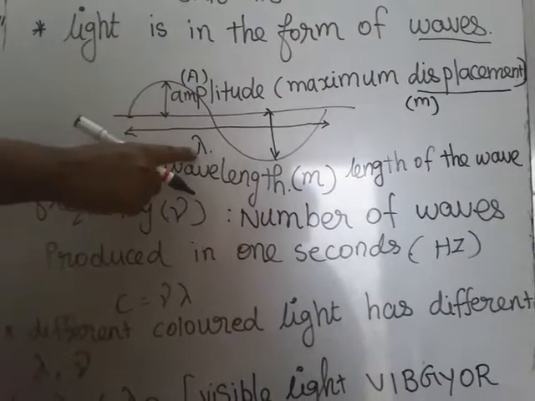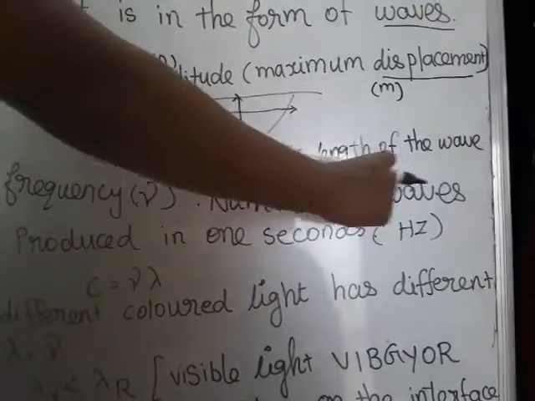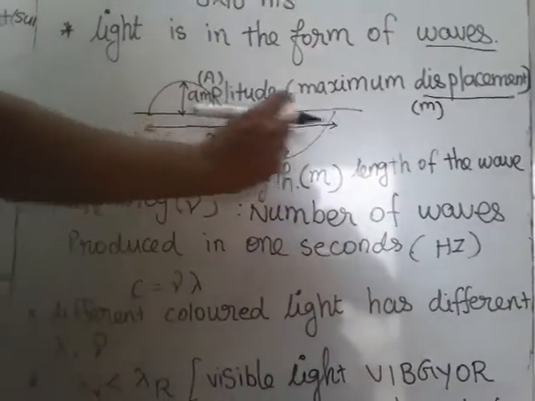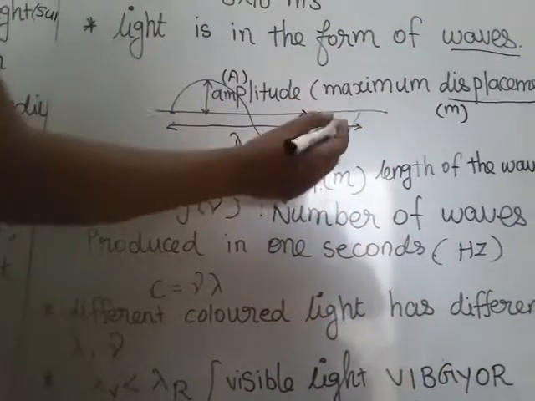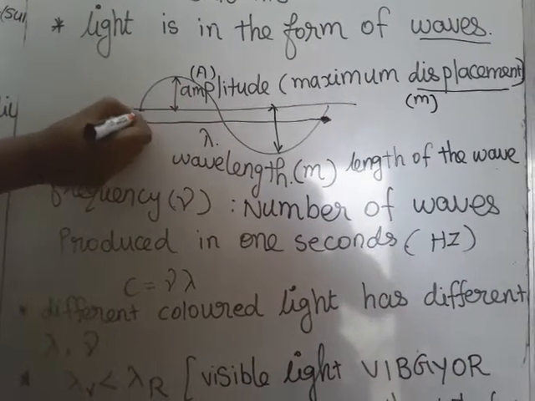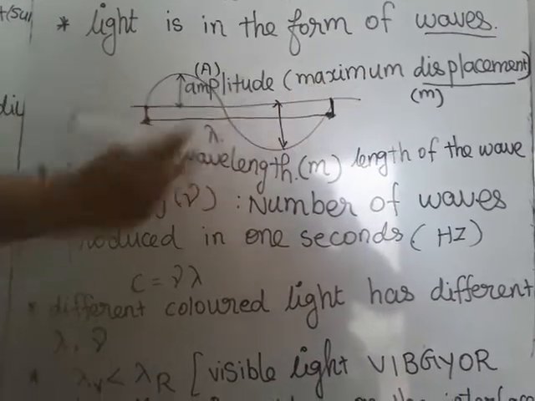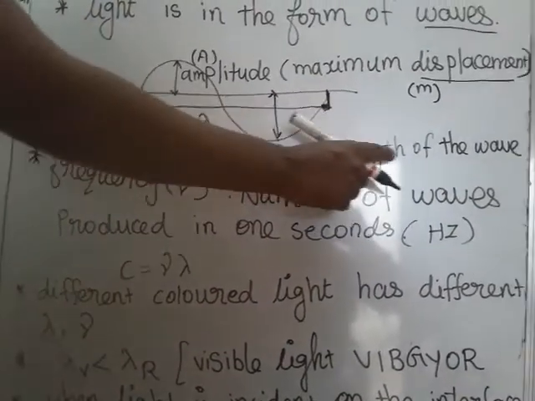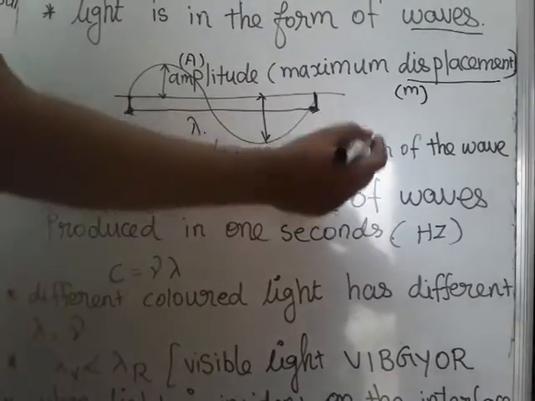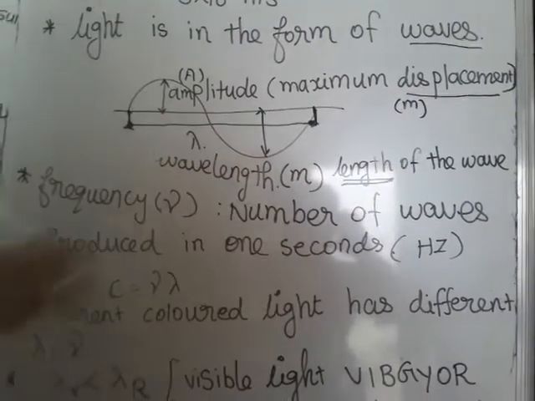The second one is the wavelength. What is meant by wavelength? Length of the wave. For example, this is one wave. The length from the starting point to the ending point of this one wave is called the wavelength. So this is also a length. So its SI unit is the meter.